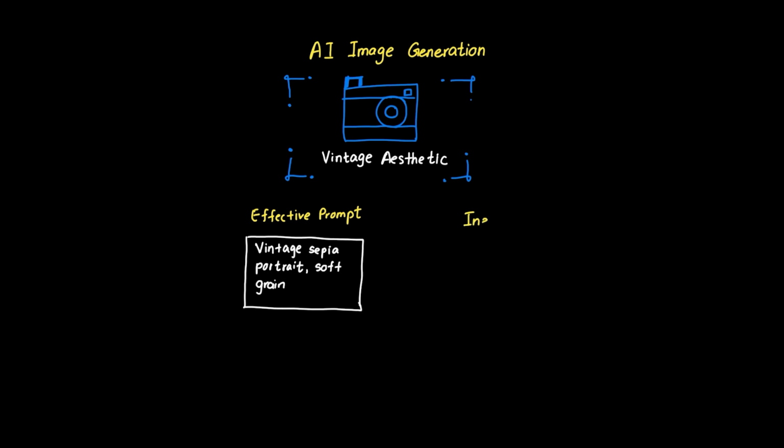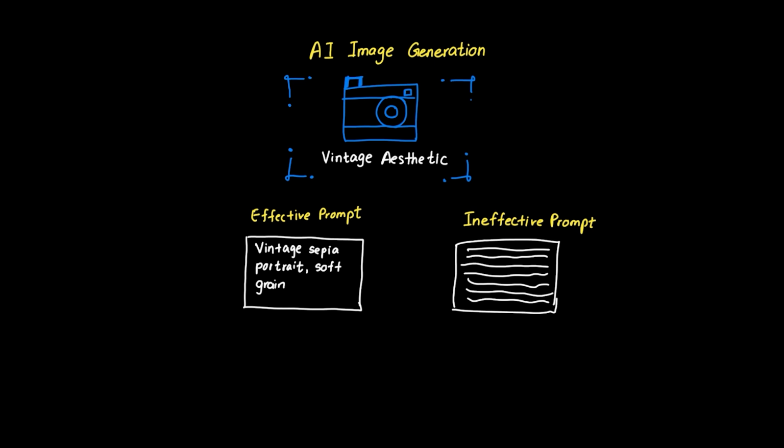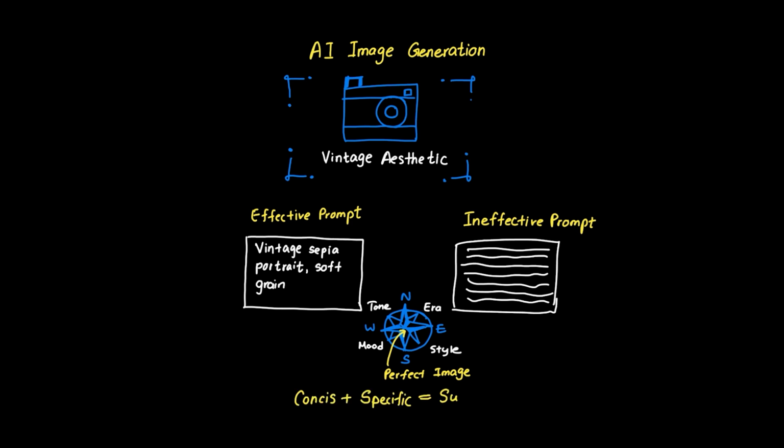The AI has learned what vintage looks like across thousands of examples. The color tones, the grain patterns, the compositional styles of different eras. When we specify style and mood, we're essentially giving the AI a creative GPS coordinate. Multiple sentences actually confuse image generators because they're trained to process concise visual descriptions. The most effective approach is clear, concise style direction that leverages the AI's artistic training.